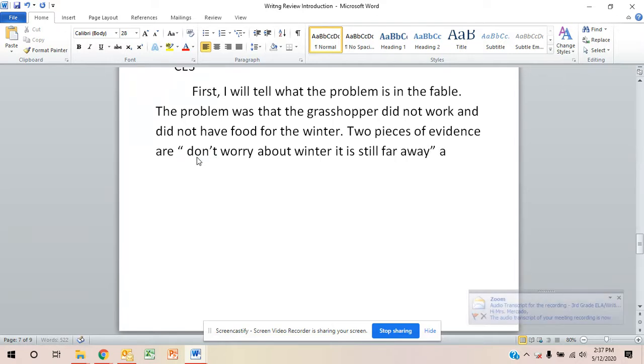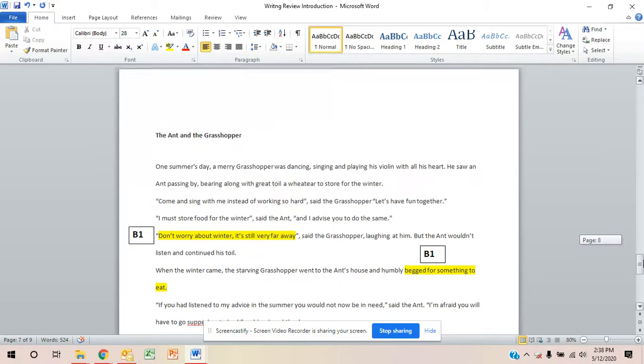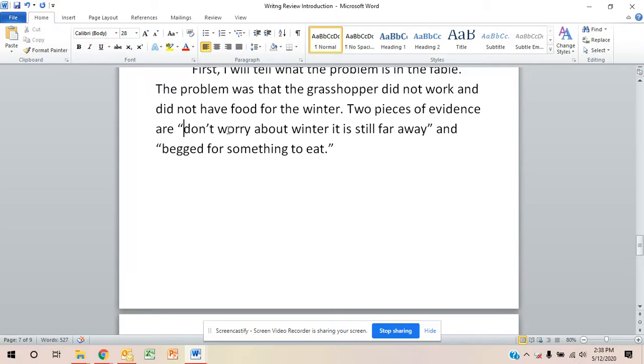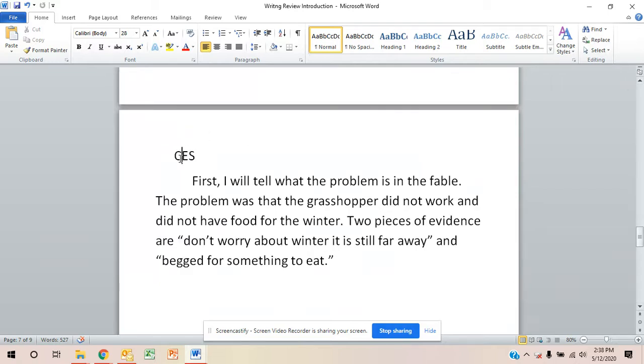So I put quotations, and then I do my second piece of evidence, which I underlined, which says, "begged for something to eat." Those are my 2 pieces of evidence that show the grasshopper did not work, "don't worry about the winter, it is still far away," and he did not have food because he "begged for something to eat." So now what I can do is I can cross out my C.